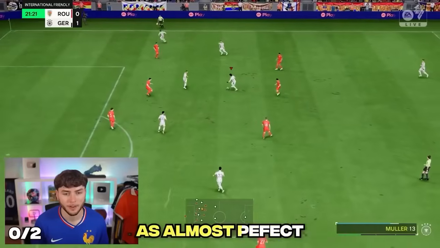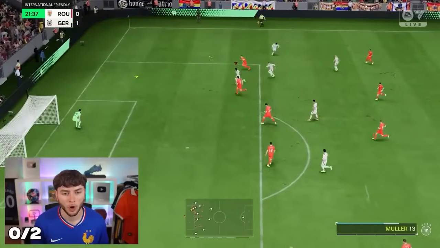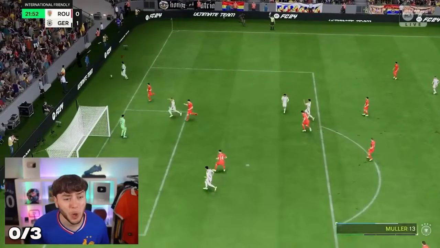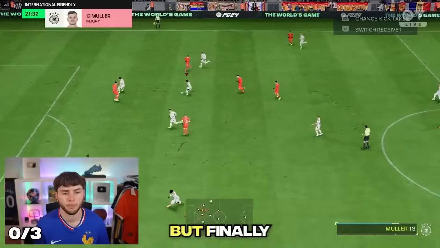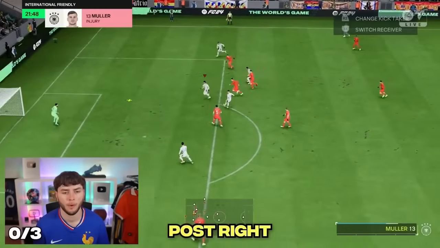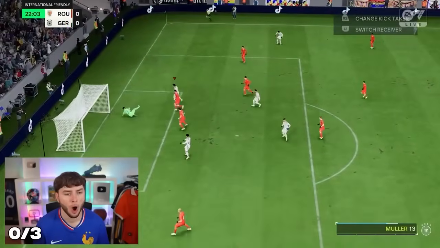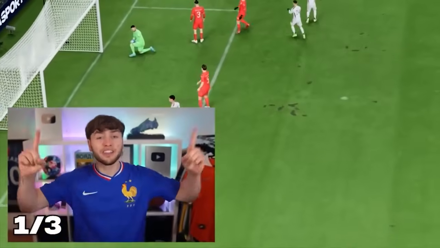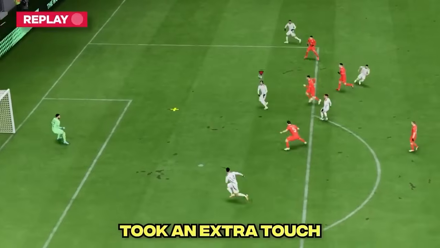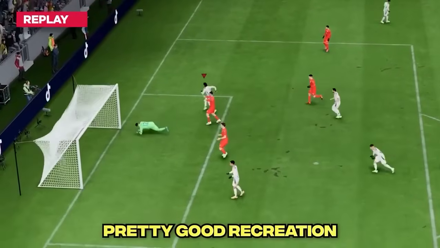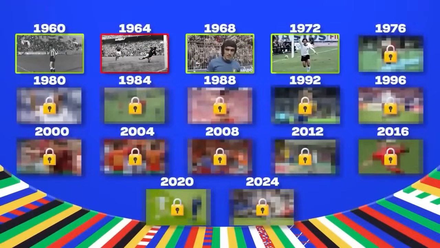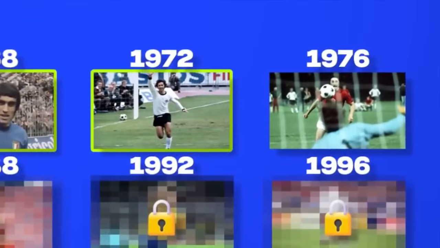Our third try was almost perfect until the end. What was that ball? Oh my god. But finally, we got the final pass right, and this happened. Yes! Let's go! Please tell me that was similar. Although Gerd took an extra touch, it was still a pretty good recreation. I think that was good enough. For that reason, we're moving on to 1976.